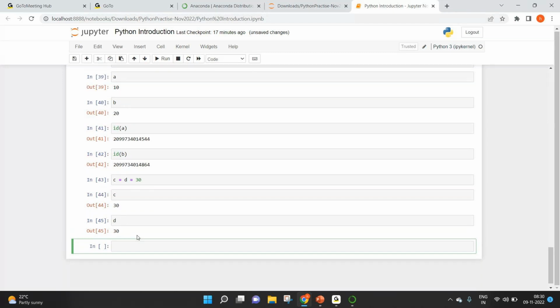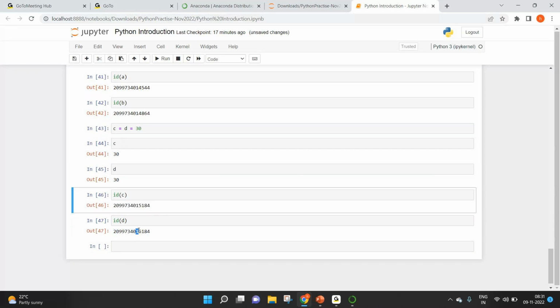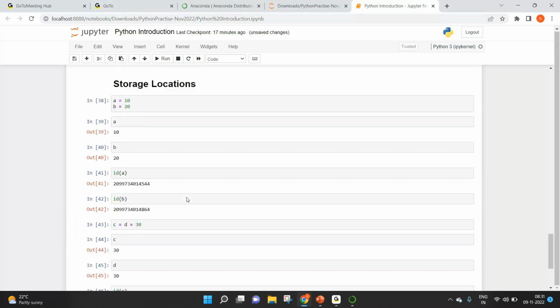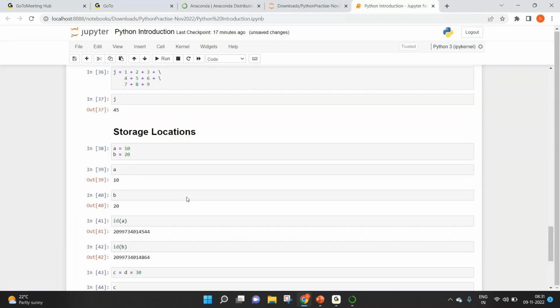If you look at the storage locations, they will be exactly the same. So the point to note here is if you have the same values, they'll have the same storage locations. If the values are different, they'll have different storage locations.